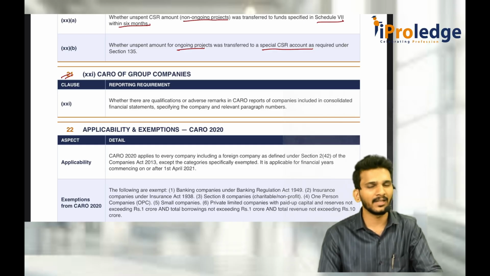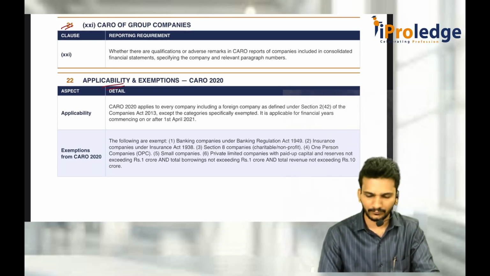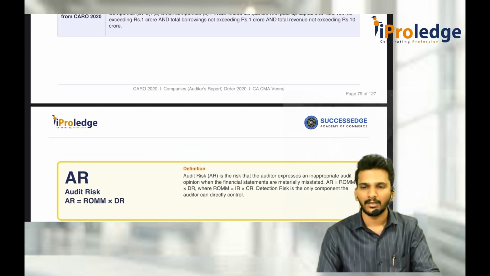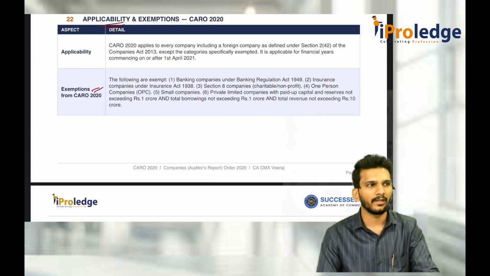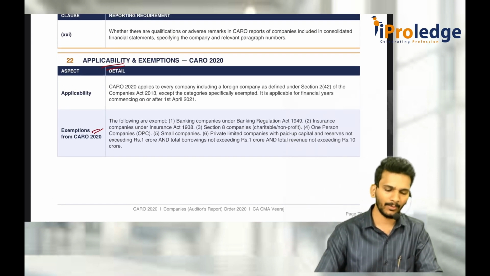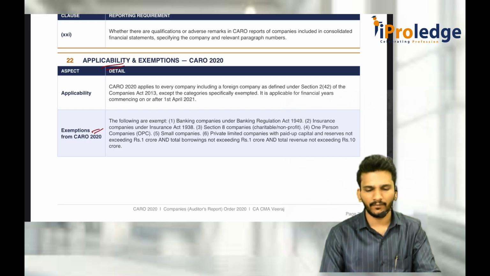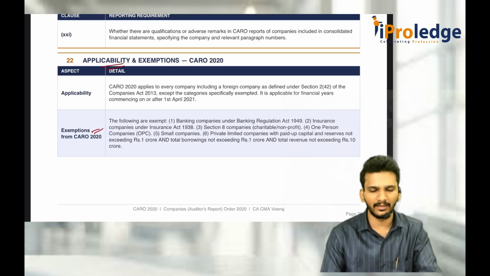Other clauses are applicable for SFS, standalone financial statements. This applicability anyway we discussed. Some exemptions also we discussed. It is the not-applicable part. This is the entire CARO 2020. 5 marks. There is a high probability of testing in the examination. Please take care of CARO. Don't ignore it. Very important and simple also. There is nothing in this.